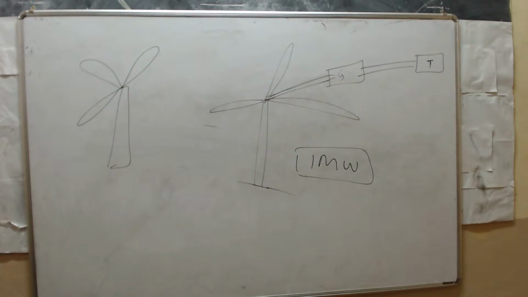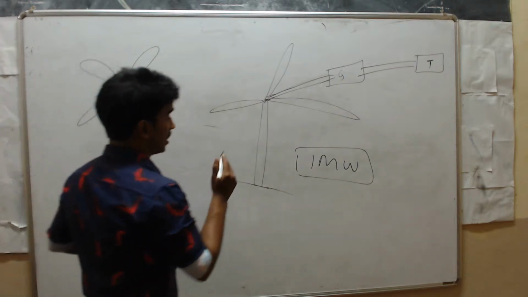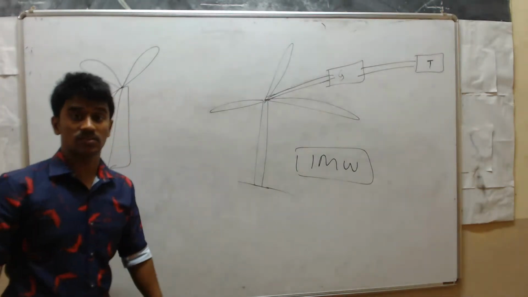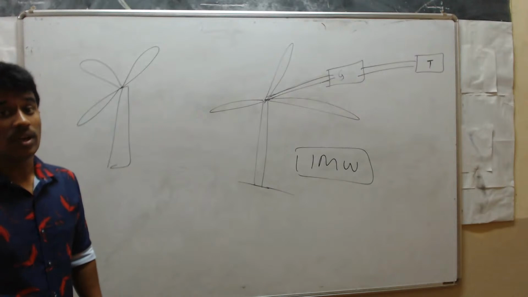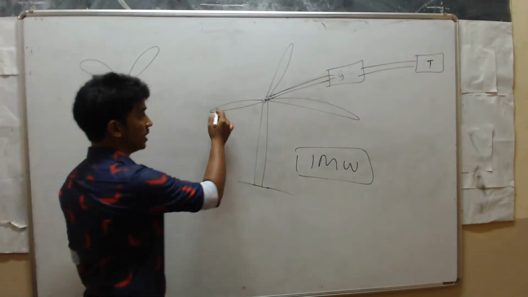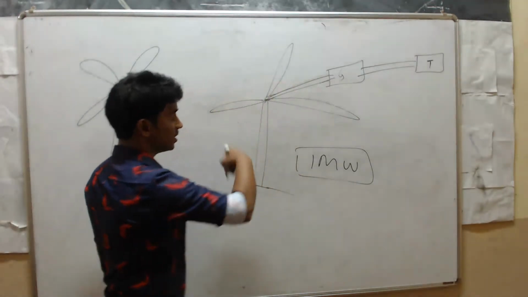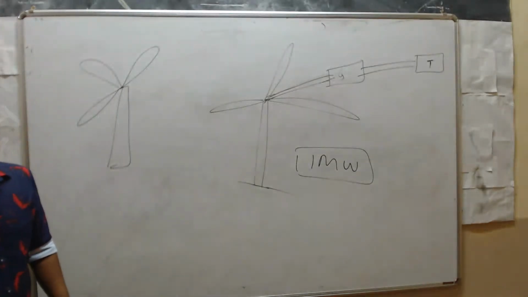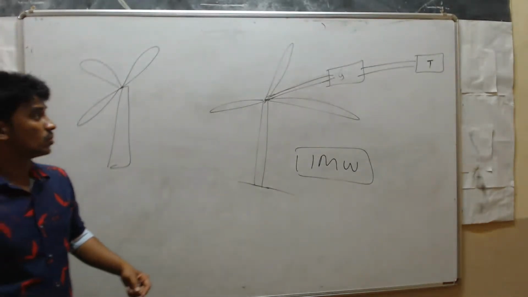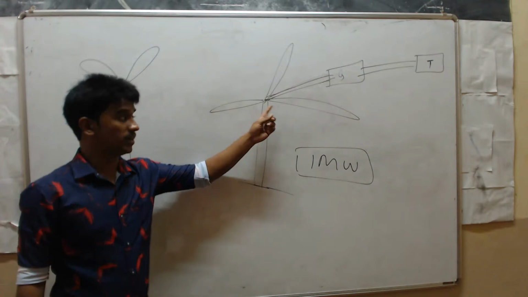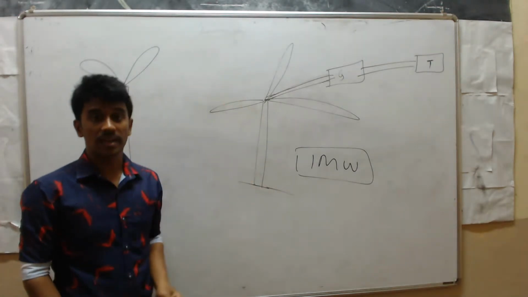Next, a high level of maintenance is needed because the blades and the towers are exposed to sun and rain. So it requires a high level of maintenance. Why? Because these blades are exposed to sun and air. So that's why we have to replace these blades. These blades are highly expensive.